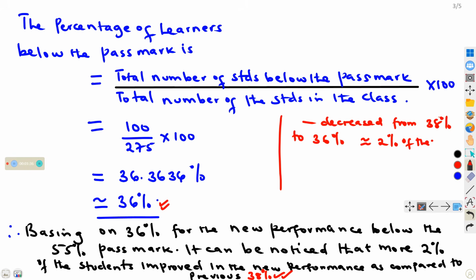So that is all about item number 4 for UNEB 2025.